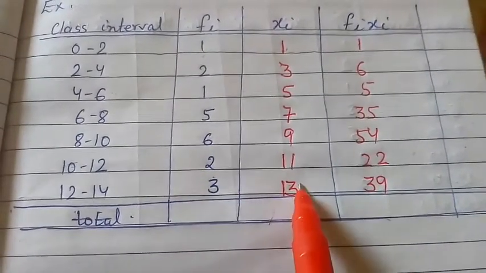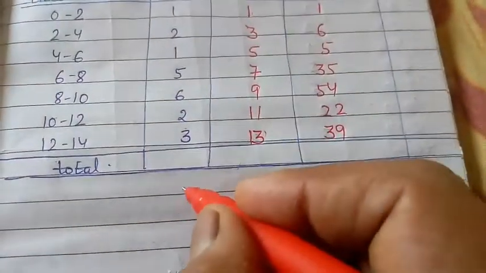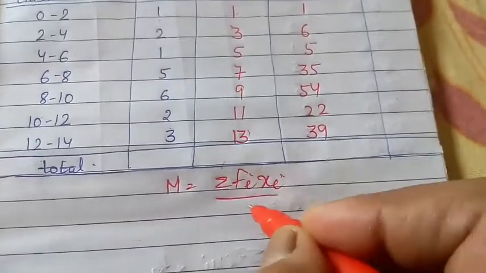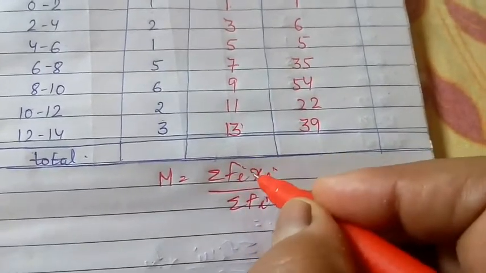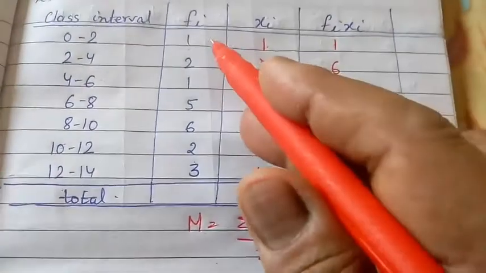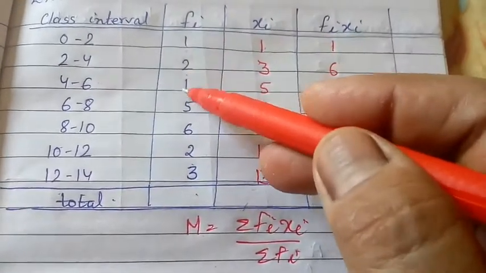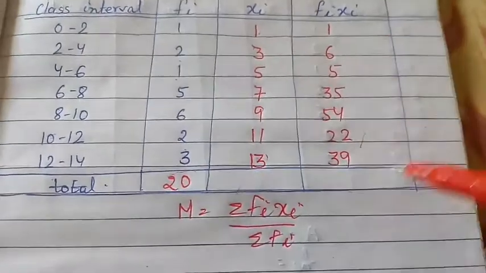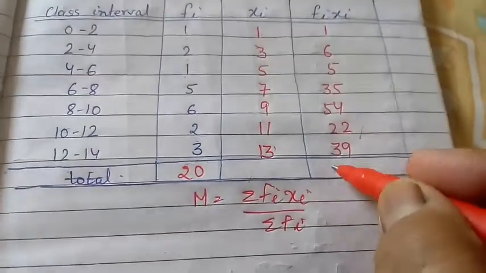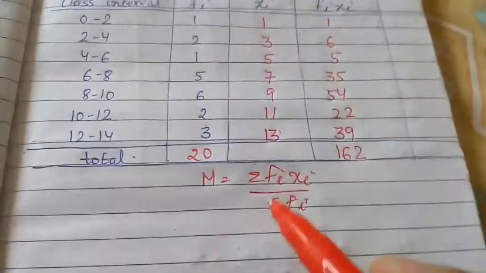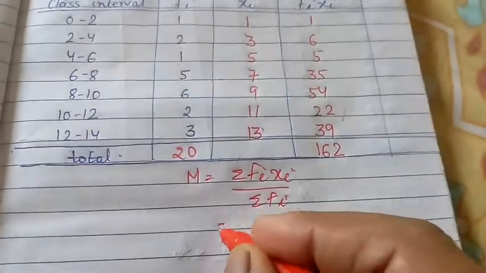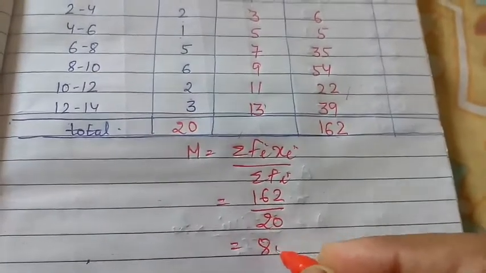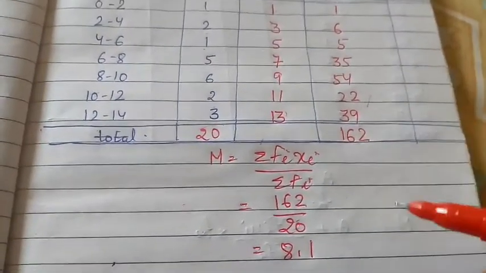Multiplying these two lines, this into this. The formula is mean equals sigma fi xi upon sigma fi. Sigma means summation of all these numbers. Summation of this: 1 plus 2 is 3, 4, 9, 15, here is 20. And adding this, here is 162. Put the value here: sigma fi xi upon sigma fi means 162 divided by 20, which is 8.1. The mean is 8.1. This is by the direct method.